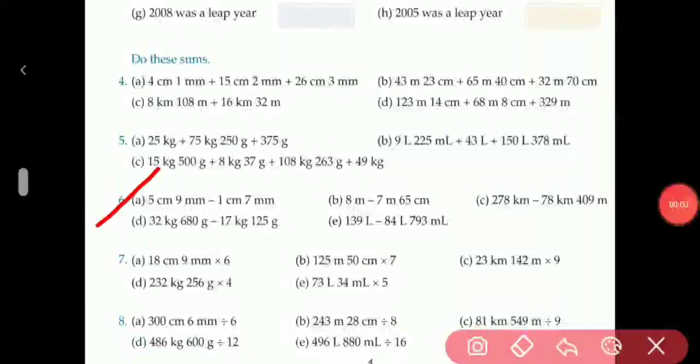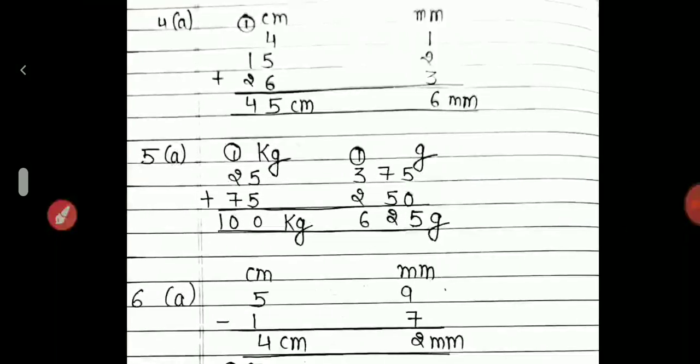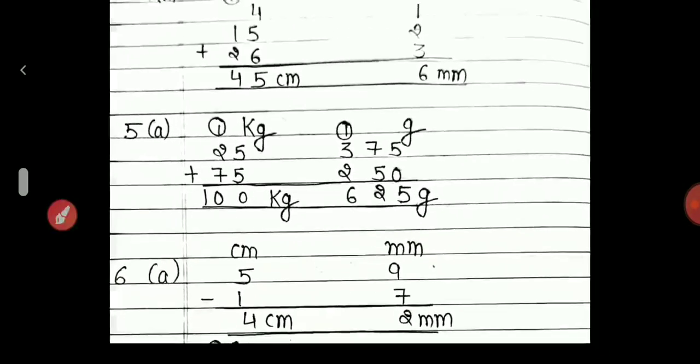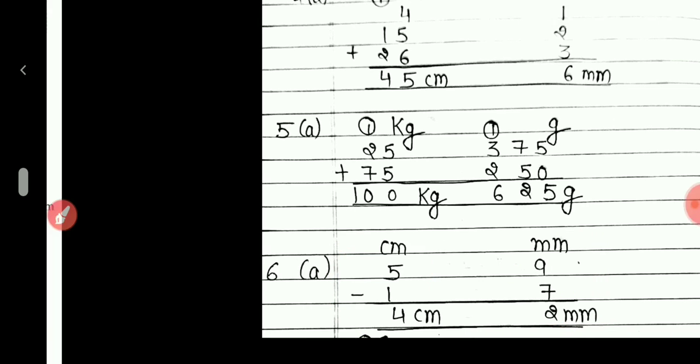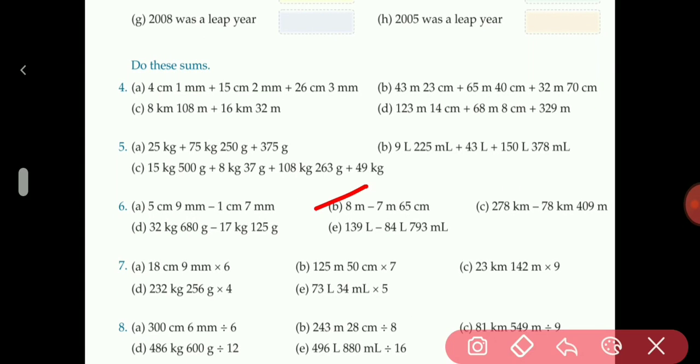Question number 6. We have to subtract them. 5 centimeter 9 millimeter minus 1 centimeter 7 millimeter. Here is the solution. We will write the centimeter on one side and millimeter on one side. Now we will subtract them. 9 minus 7 is 2 millimeter, 5 minus 4 is 4 centimeter. This is the answer. Now the remaining part B, C, D and E will be your homework.